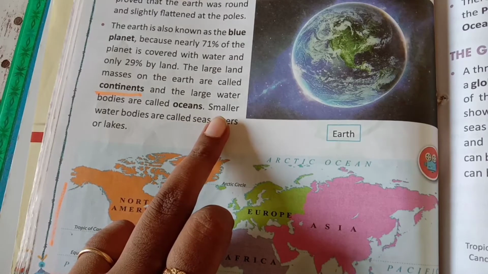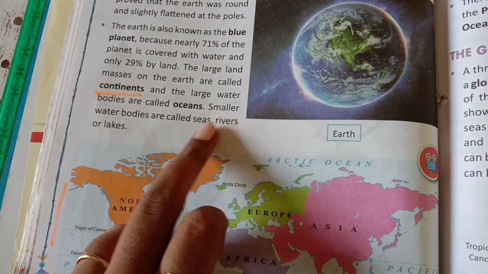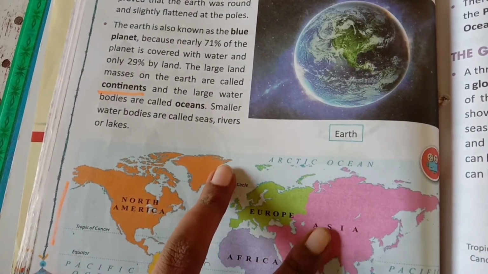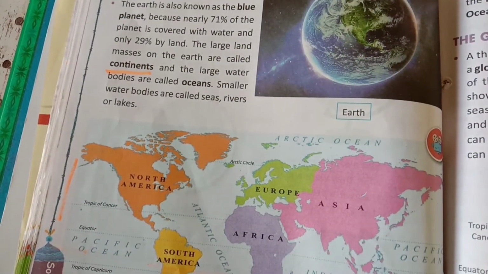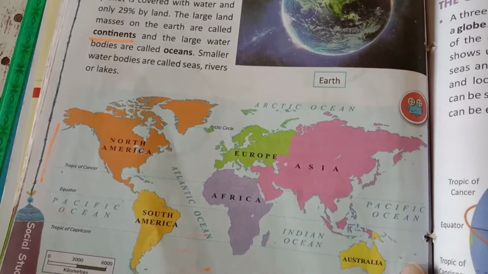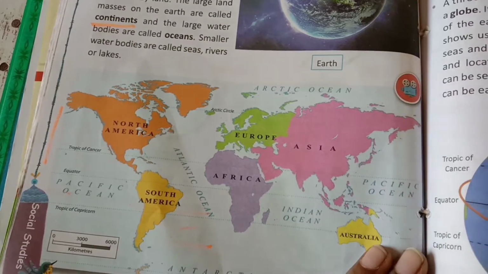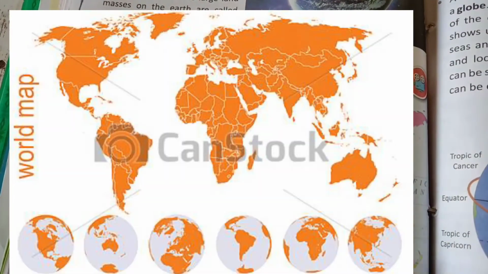There are also small water bodies, like sea, river, lake, where we get fresh water. Now we will see what continents are. Continents are the land on the earth. So this is our globe.